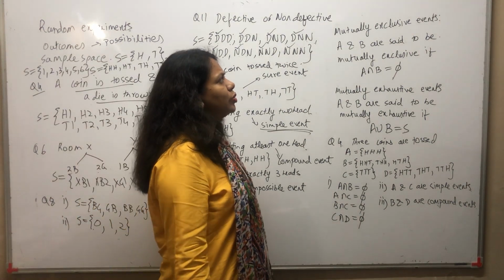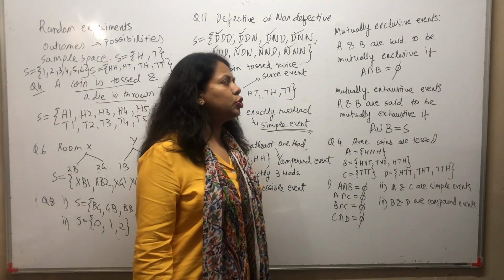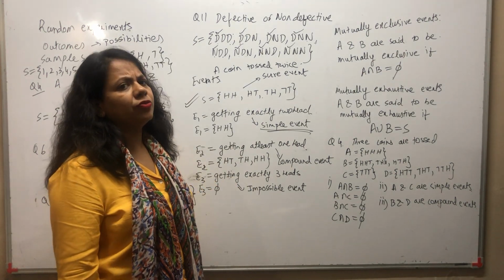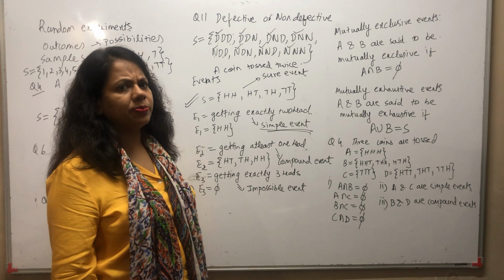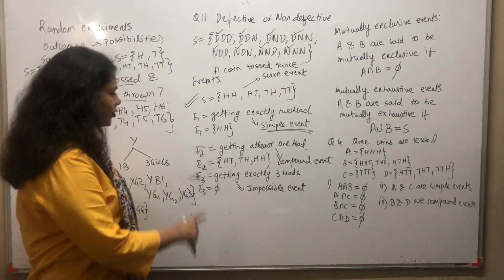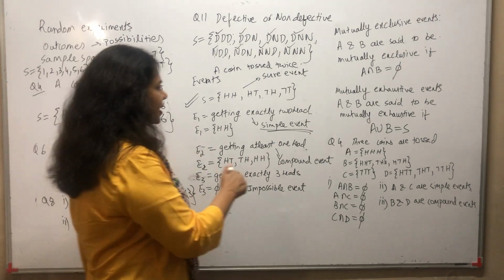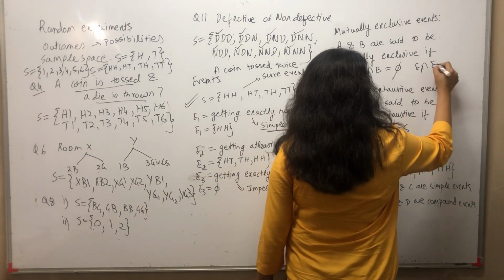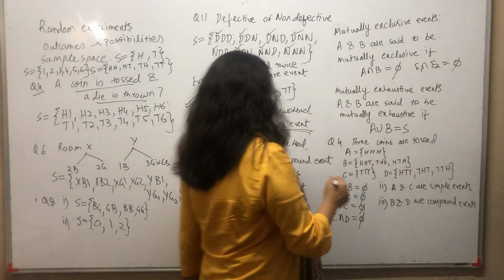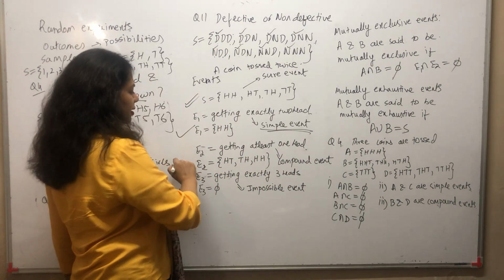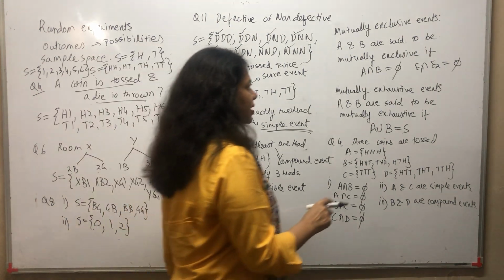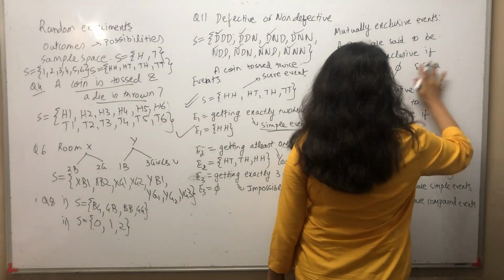Now mutually exclusive events. 2 events A and B are said to be mutually exclusive if A intersection B is a null set. From here if you see, if I intersect E1 and E2, E1 intersection E2 is a null set. In the same particular example, is there anything common? Yes, there is common. I'm sorry, E1 intersection E2 is not a null set.